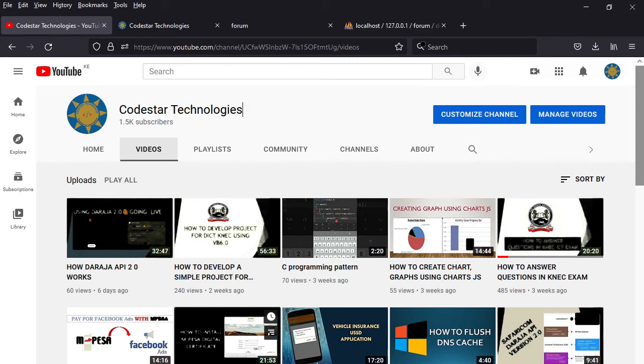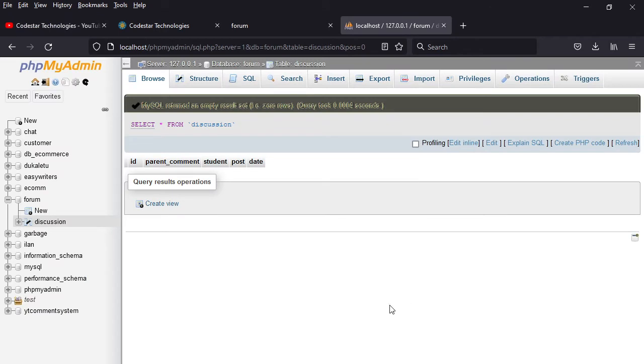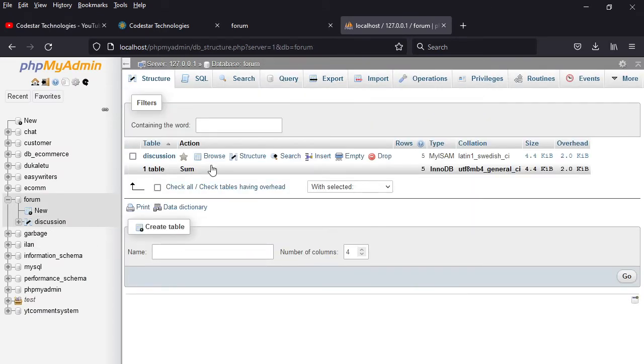Now the first thing that I normally start with is designing the database. As you can see here, I have a forum database. I'm using XAMPP, for those who don't know, and the system is developed using PHP. You just go to phpMyAdmin, then create a database.